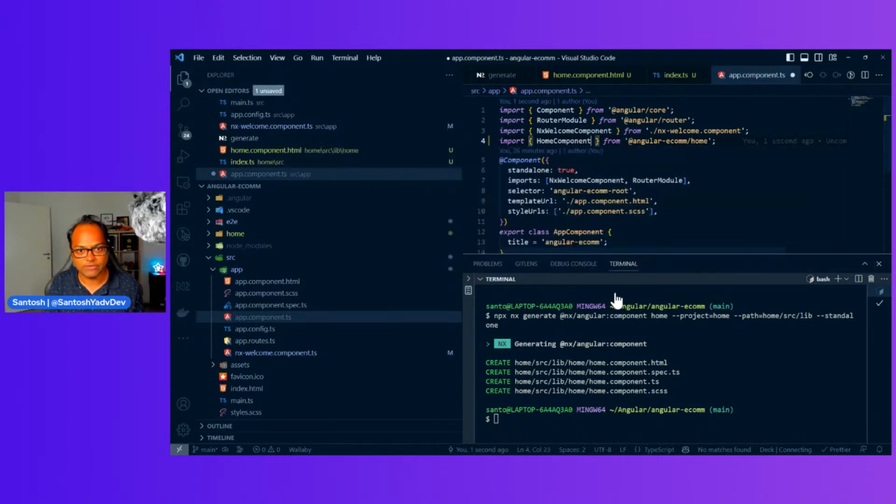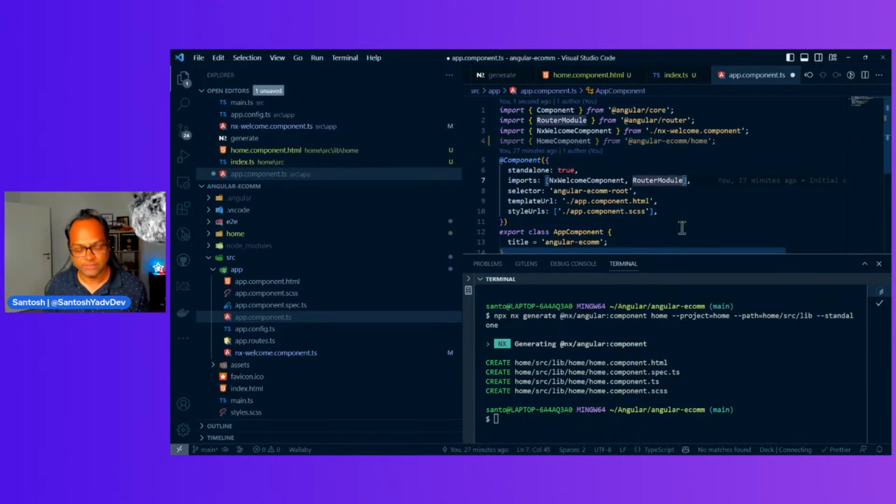What we need is the home component right now. To use this in older ways, where we have the concept of Angular modules, or in case you have an existing Angular module, you can add this into your imports array.